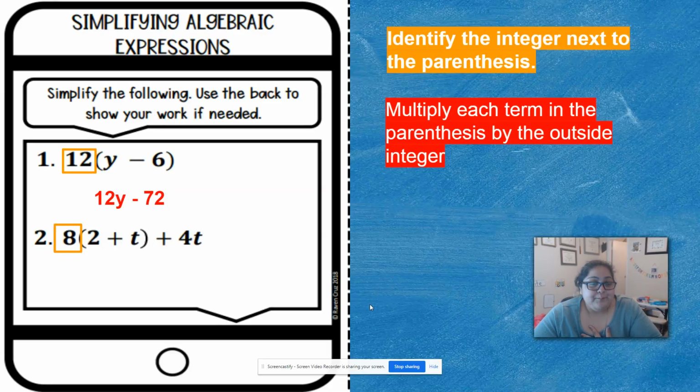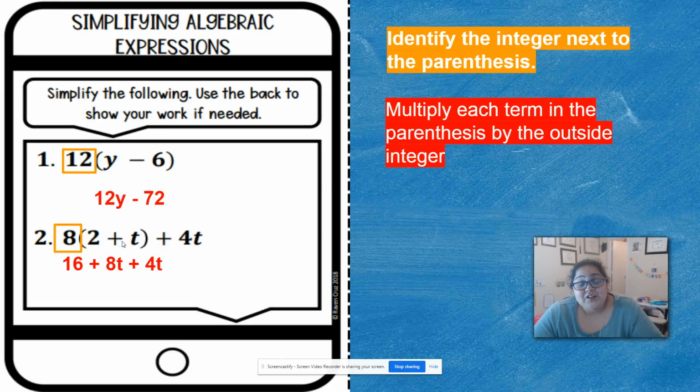Next example, we have 8. We boxed the 8. That is the number I'm going to multiply everybody by. I'm going to multiply 8 times 2 right here, and then 8 times the imaginary number that is once again 1. So 8 times 1. This gives me 16 plus 8t plus 4t.